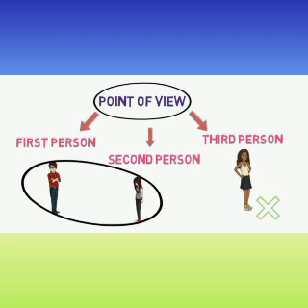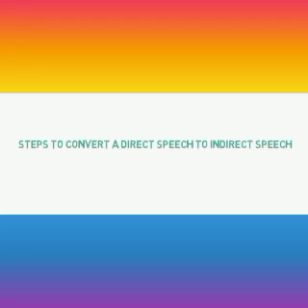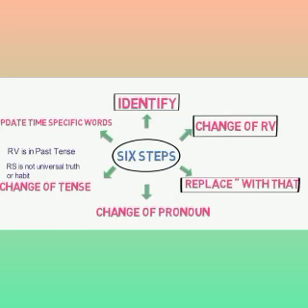Now, let's know the rules for change of tenses. Steps to convert direct speech into indirect speech: a six-step formula you are to apply. First of all, see the reporting verb. Identify the sentence. Change of reporting verb. Then replace inverted commas with that. Then change of pronouns. Change of tense. Then update time-specific periods.